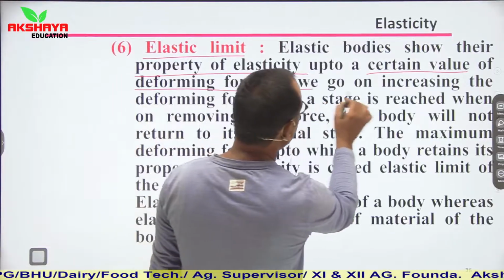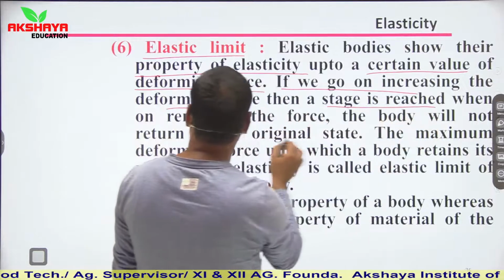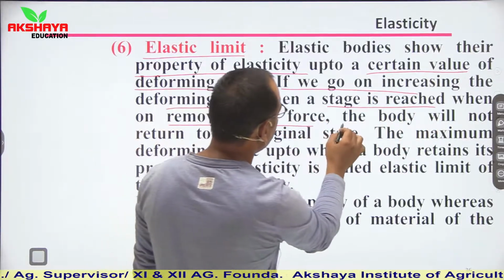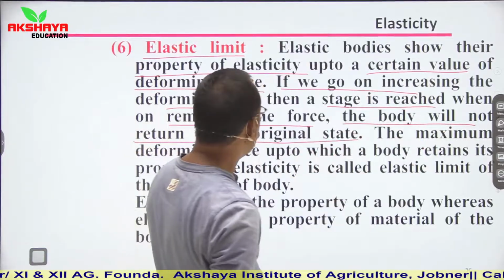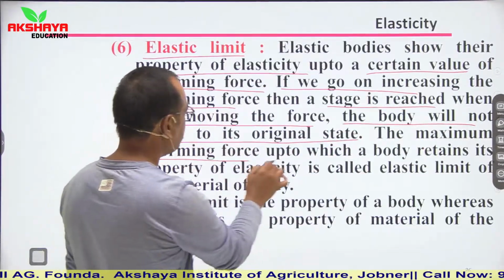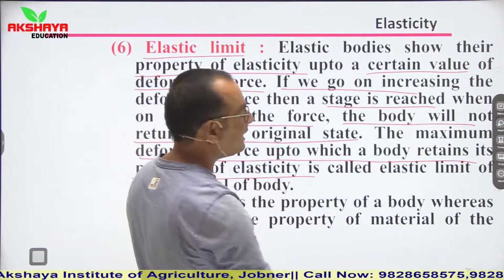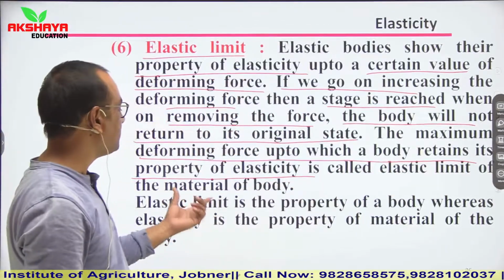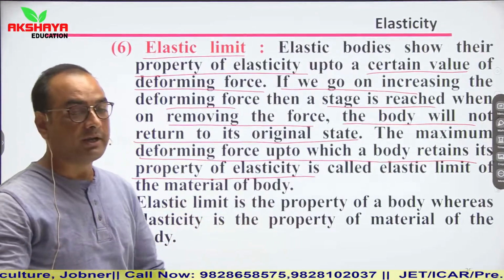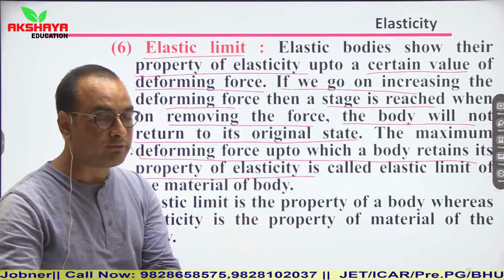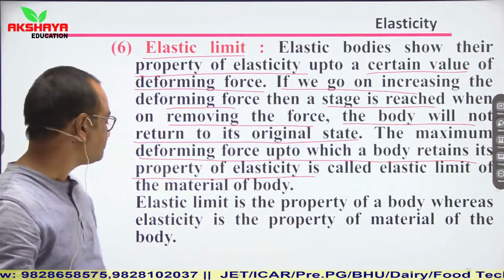If we go on increasing the deforming force, then a stage is reached when, on removing the force, the body will not regain or return to its initial state. The maximum deforming force up to which a body retains its property of elasticity is called the elastic limit. So the elastic limit of a material is different for different bodies. It is the maximum deforming force up to which a body can regain its initial shape and size.